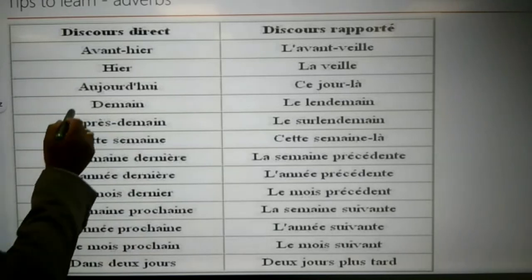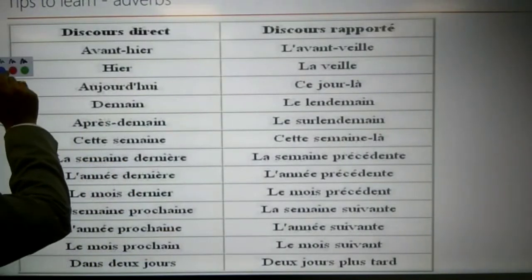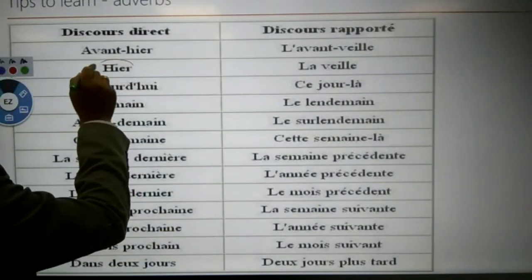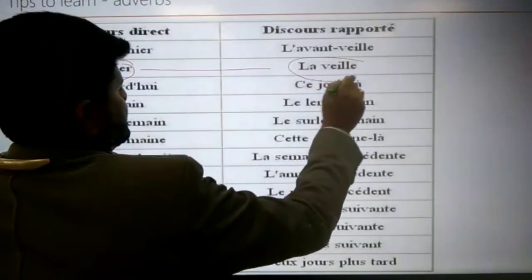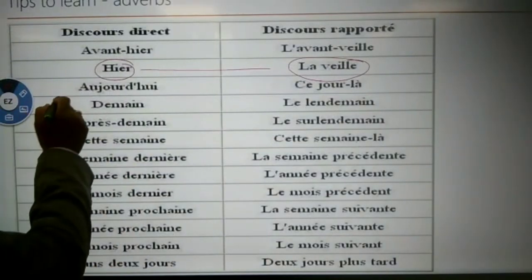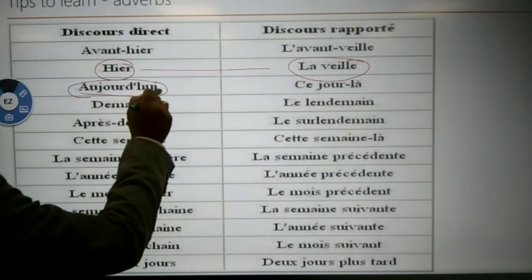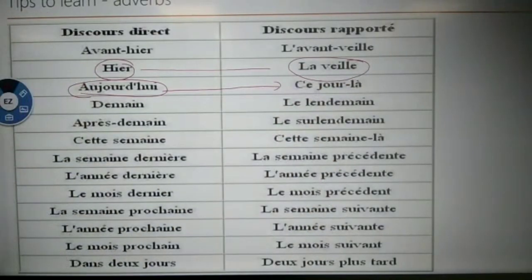See, for example, hier will be transmitted as la veille, the previous day. Aujourd'hui, today, will be transmitted as ce jour-là, that day.